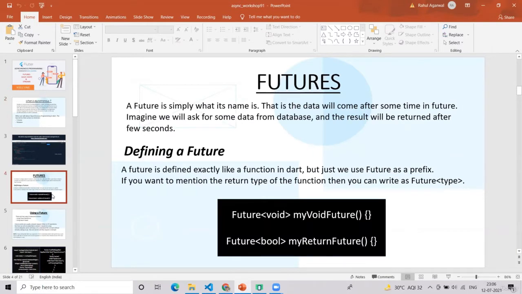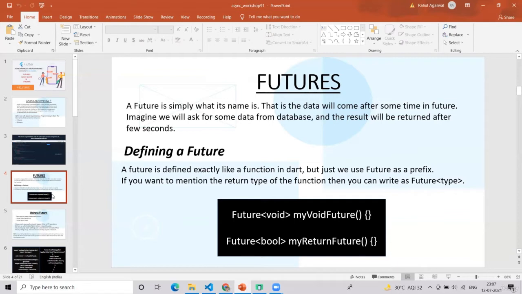So, a future is simply what its name says. That is, the data will come after some time in the future. Imagine we ask for some data from a database and the result is returned after a few seconds. For example, when you start your Instagram or Facebook app, it takes one or two seconds to refresh your feed.